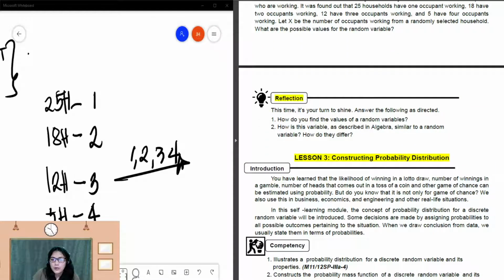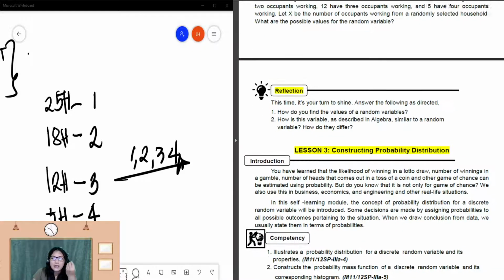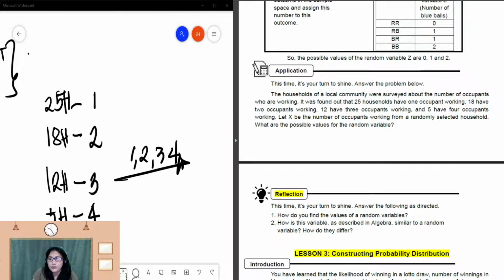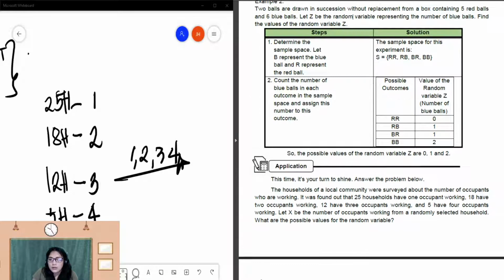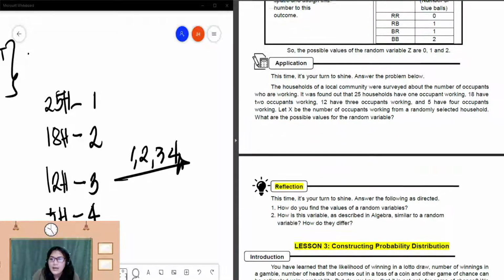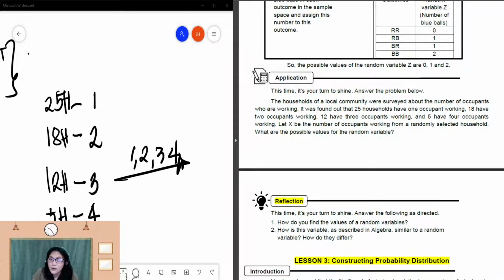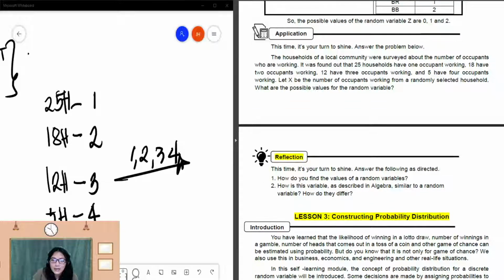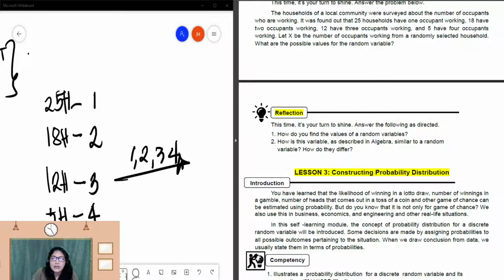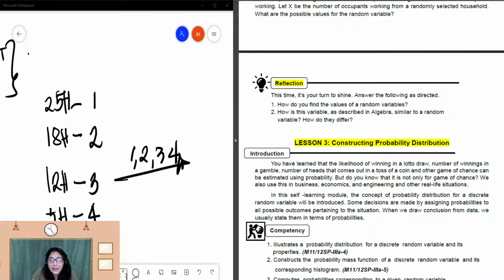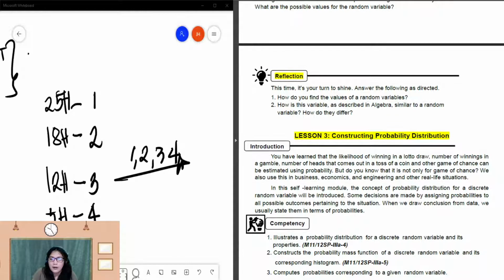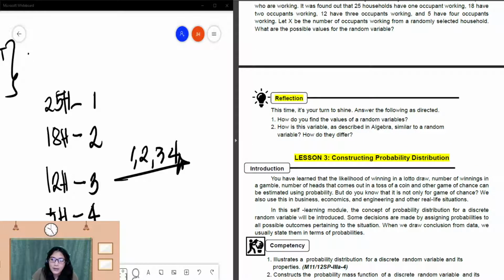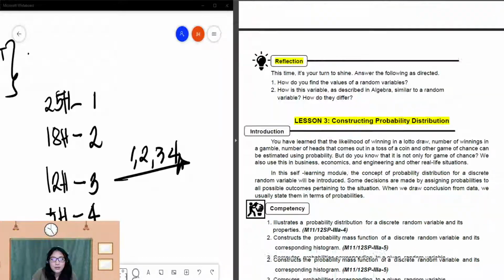Okay, so never mind answering the reflection, just get into it. You can watch the video again for you to sink in what has been discussed. And I hope you are ready to answer your assessment for lesson 2. Again, please write your answers on the given summative paper. And if dili siya maigo, then it's the time na you need to have another sheet of paper. Okay? So again, dira ra mo mag-answer sa summative test paper. Just write your name.